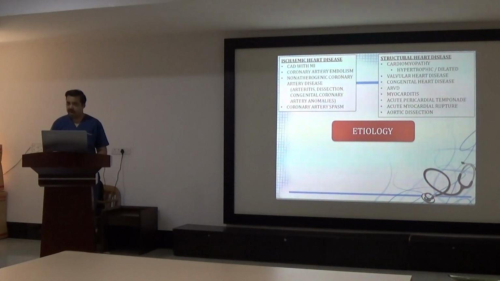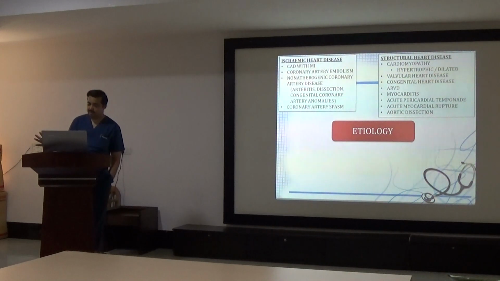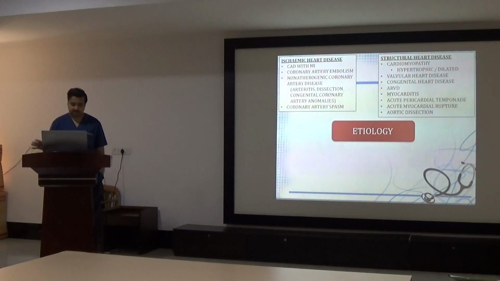Then valvular heart disease, like congenital aortic stenosis or congenital mitral stenosis, can also lead to sudden cardiac arrest. Congenital heart disease, particularly cyanotic complex congenital heart disease, myocarditis, acute cardiac tamponade, acute myocardial rupture, generally secondary to myocardial infarction, and aortic dissection are some of the structural cardiac diseases.